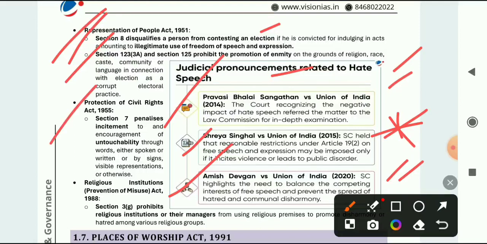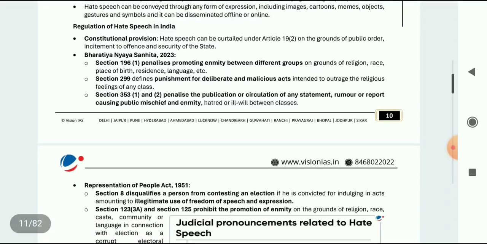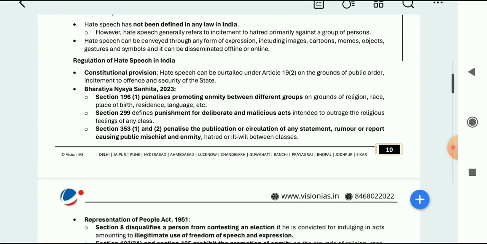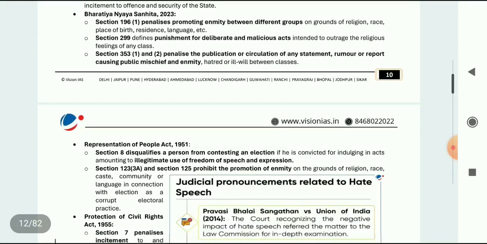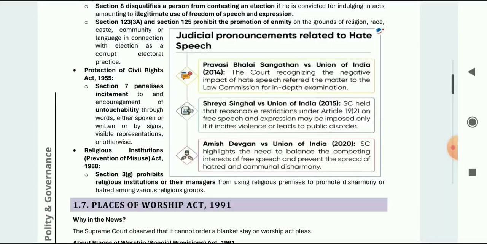Next is Protection of Civil Rights Act 1955. Section 7 penalizes incitement. So different sections which are related to hate speech, means through which you can be punished. Religious Institution Prevention of Misuse Act 1988, Section 3G. So this section I don't think is very much important, but you can stretch on it if hate speech is given: what are the constitutional provisions, through which act you are disqualified, and different cases which are related to it. That is 3 cases here given.